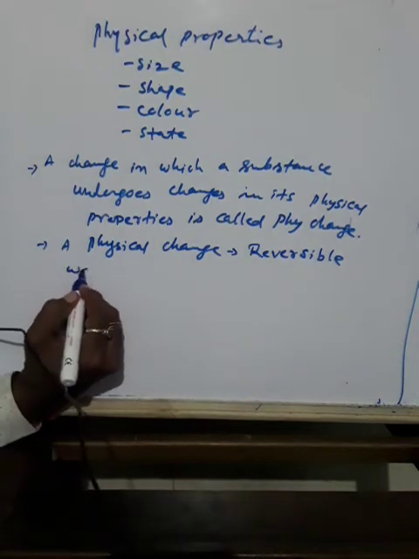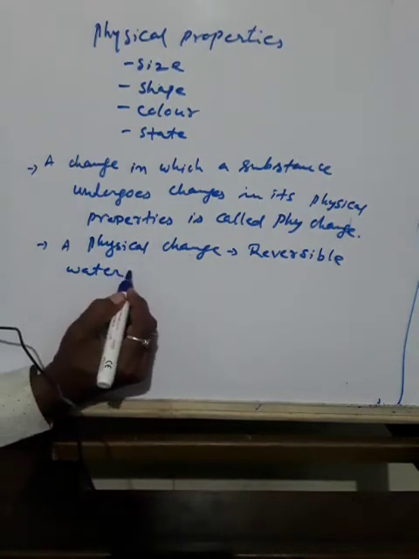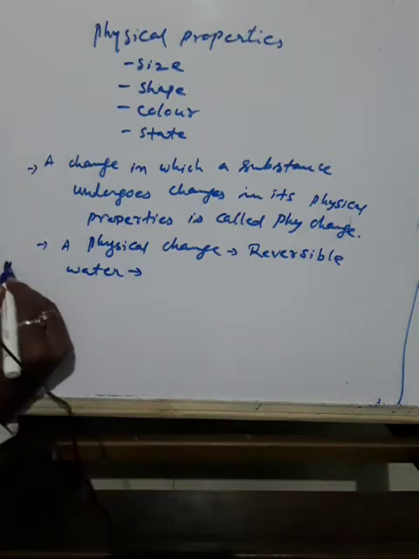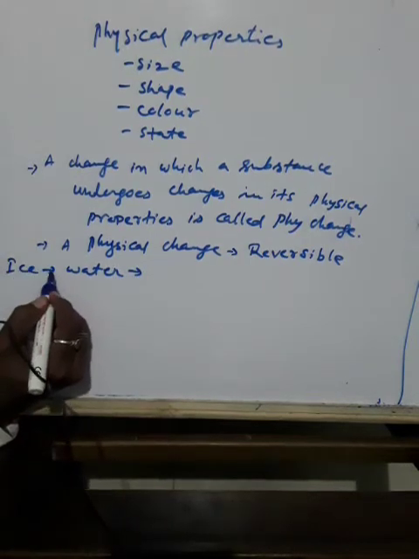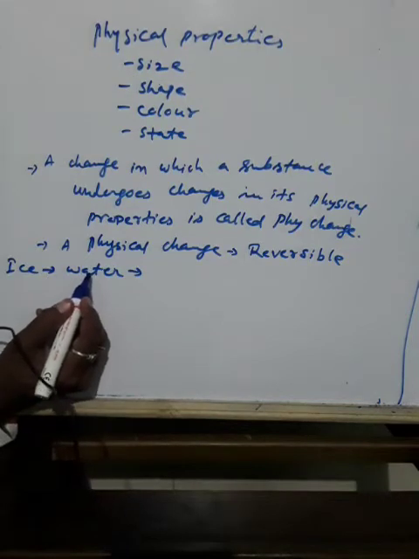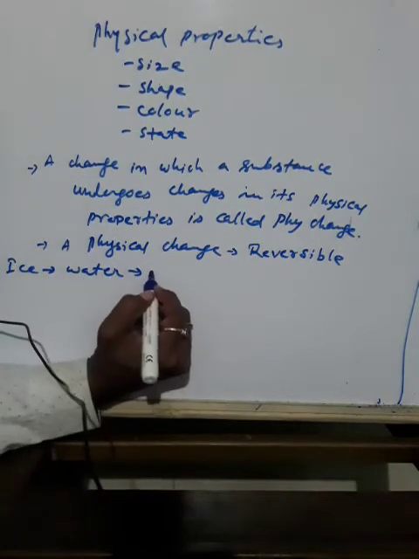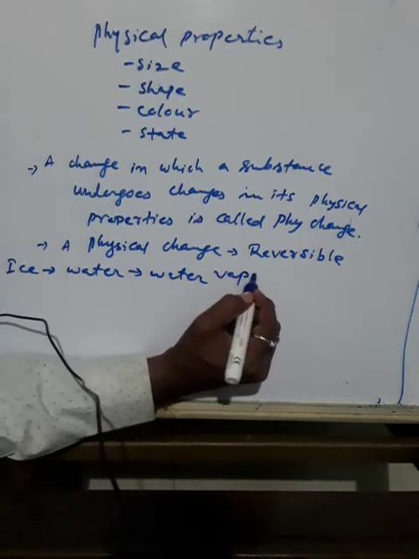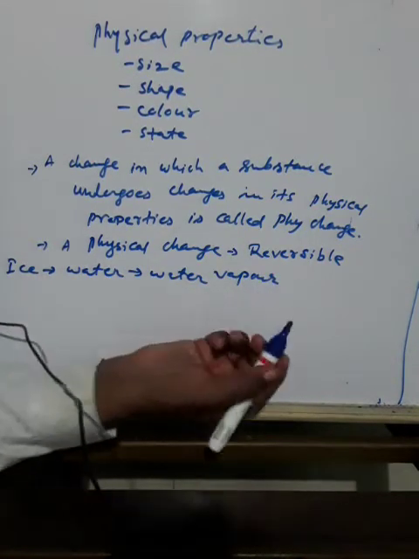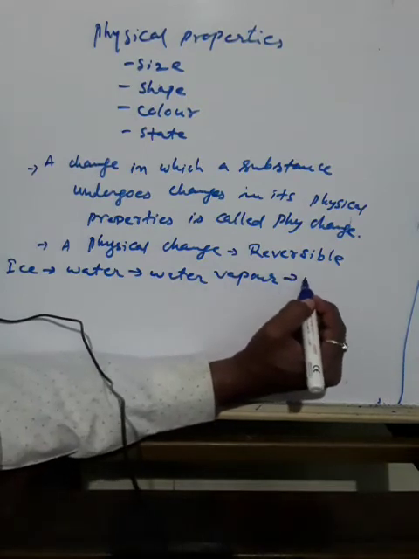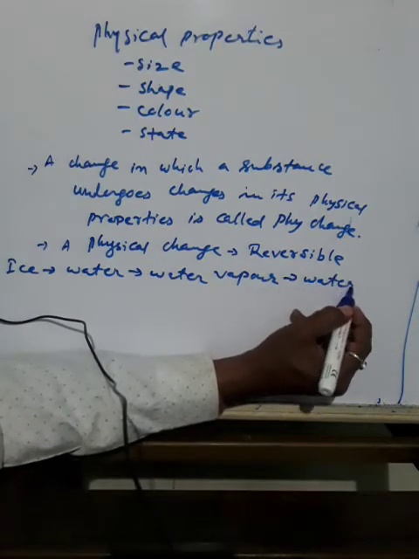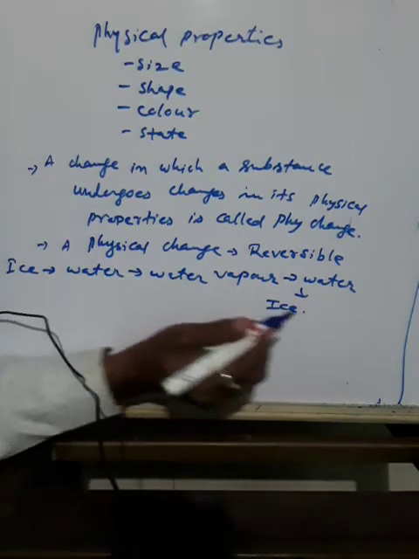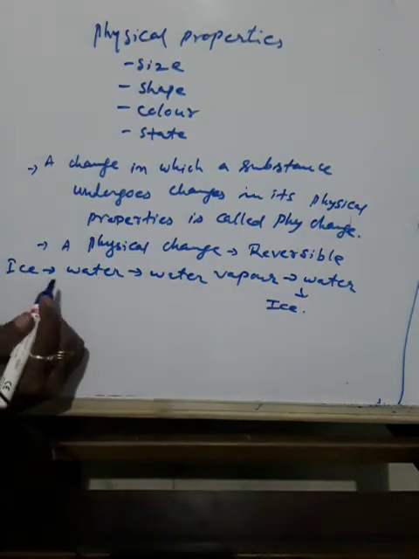So first water is there. You take ice, it converts into water, it will melt, and water converts into water vapor. Again water vapor converts into water. Again water converts into ice when it undergoes solidification or when you keep it in the freezer.